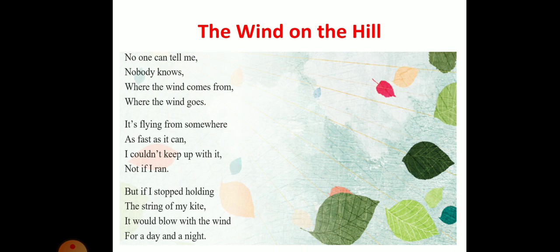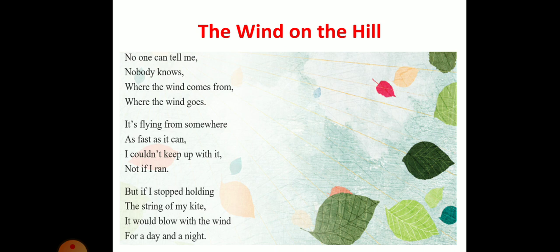When he was flying the kite, what happened? The string is the thing because of which you can have control over the kite. So he says that if I stop holding the string, what will happen? The kite will fly along with the wind. It can fly for a day or a night, and once the wind becomes gentle, the kite might fall somewhere or the other. And when the kite falls down, what conclusion the poet gets, we'll see in the next stanza.